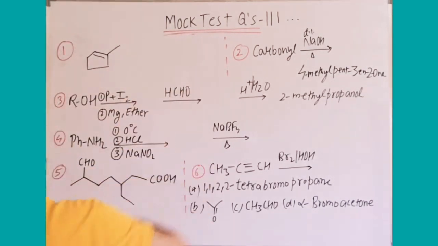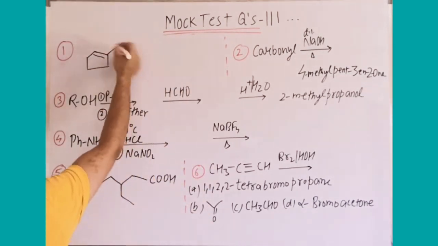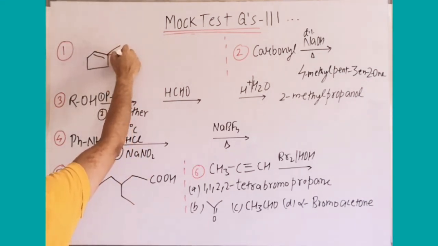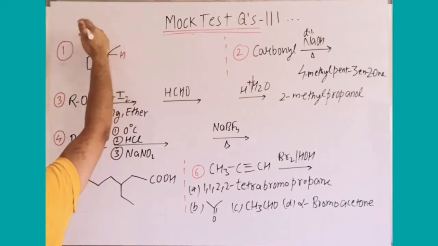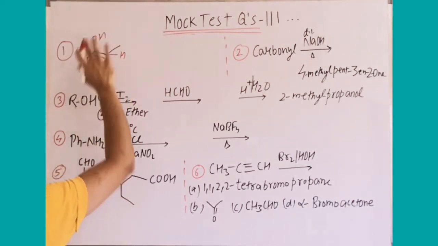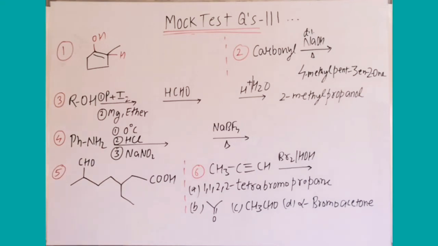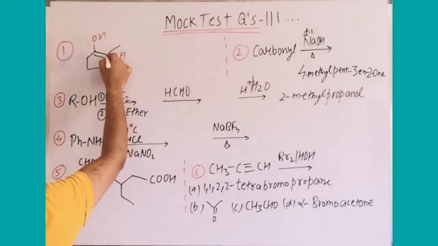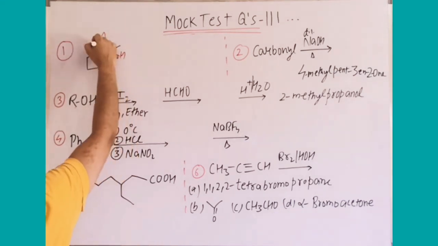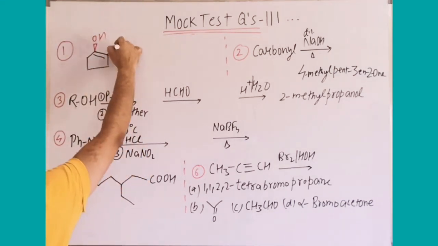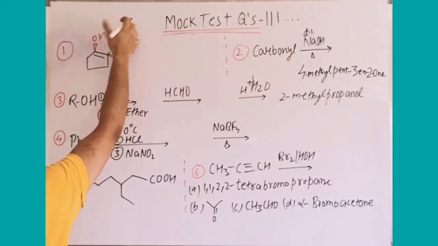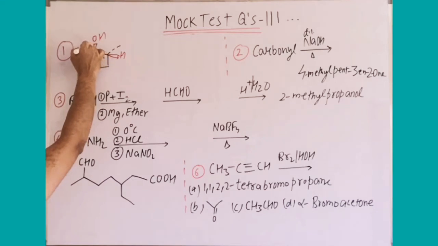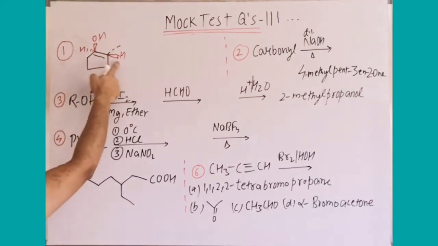Question number first में, it is hydroboration oxidation. So we know anti-Markovnikov rule is followed. That means on this carbon H will come, on the other carbon boron will attack, and finally OH there. Remember one thing, if they ask with proper stereo, we know it is syn addition. So if H is above the plane, then OH will also be above the plane, and then this CH3 automatically goes down the plane. I am simply maintaining the stereo, and then this H which is already present will be down the plane. So this will be